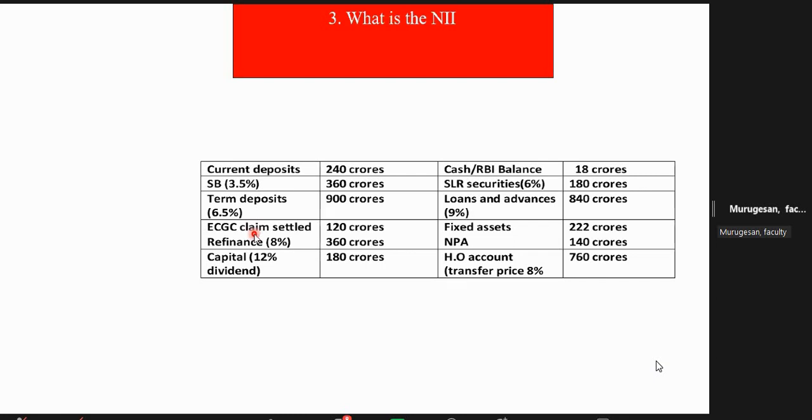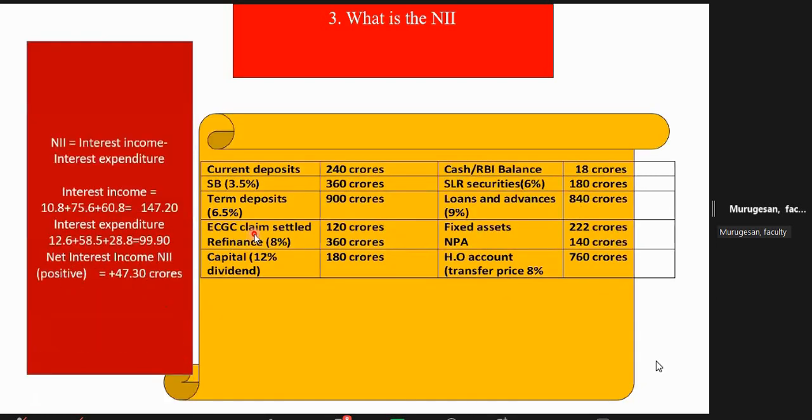Now the question is how to calculate the NII. First you get the interest income. Income from assets only, expenditure on liabilities. So here cash is 0. Next, 180 crore SLR. One year, how much will you get? 180 into 0.06. Always convert 6% to decimal. Take your calculator. 180 into 0.06 will become 10.8.